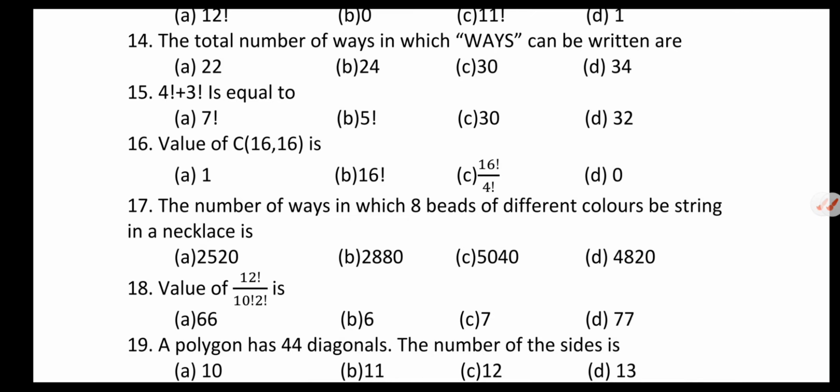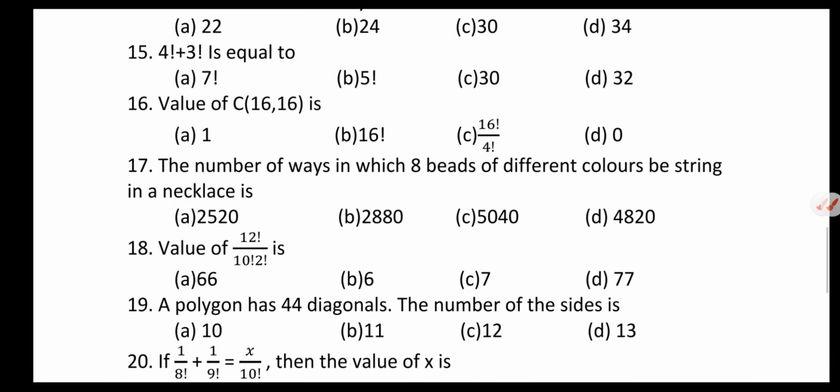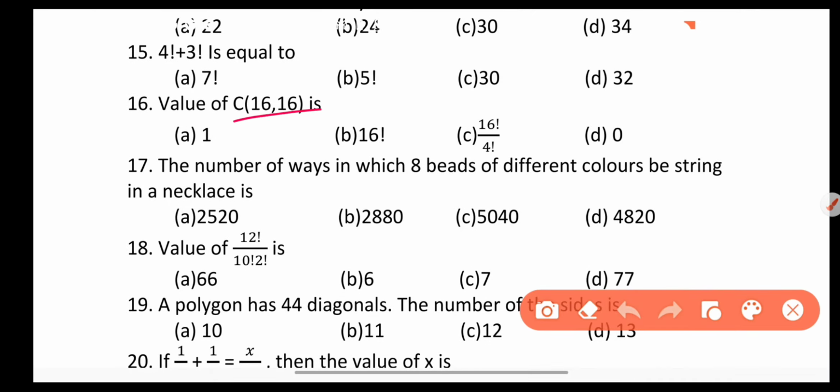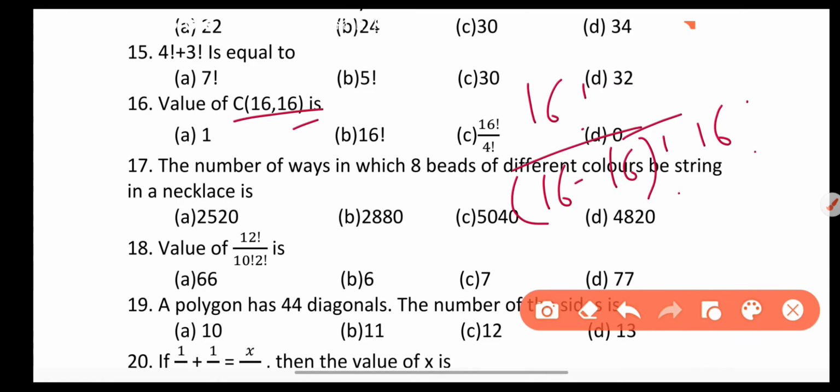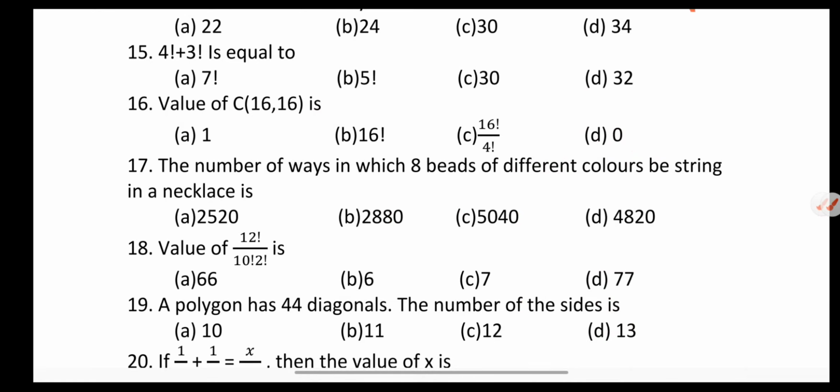Next question, value of 16C16 is 16 factorial divided by 16 minus 16 factorial, n minus r factorial and r factorial. Now solve this. This is equal to 1. So answer is A option.